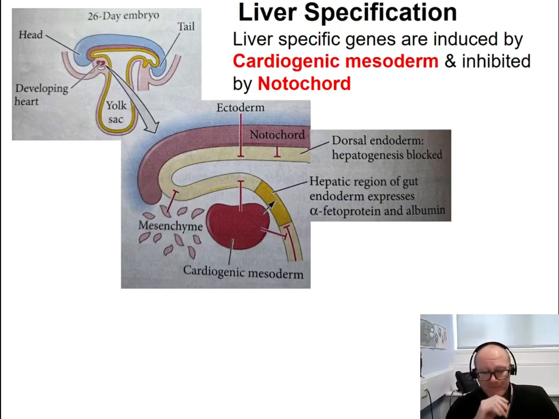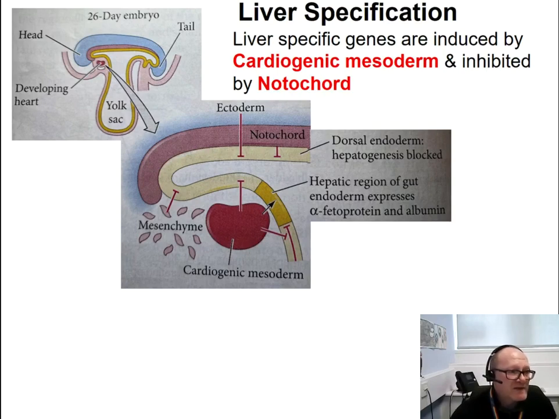mesoderm. So in this cartoon, I think we can appreciate how the cardiogenic mesoderm, or if you want the developing heart, is in an anterior position of the body of the animal. This cartoon represents an anterior to posterior section of a vertebrate embryo.